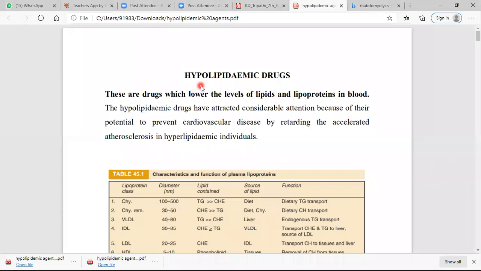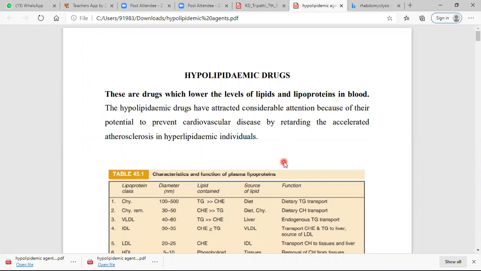These drugs need special attention because they prevent cardiovascular disease, especially atherosclerosis. Atherosclerosis is a risk factor for various cardiovascular disorders. So in hyperlipidemic individuals, these drugs lower the lipid level and prevent cardiovascular diseases. Hence the hyperlipidemic agents are very important.